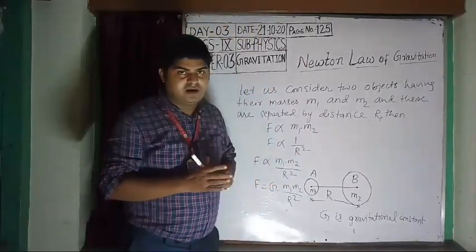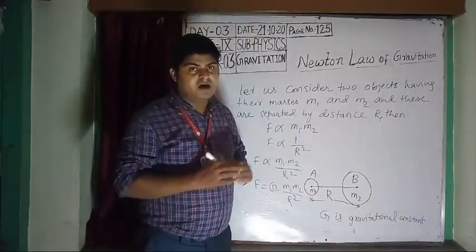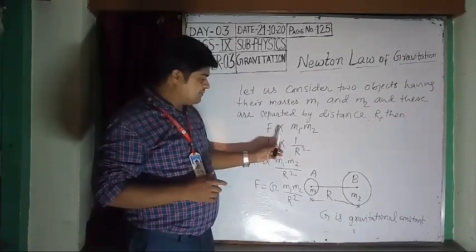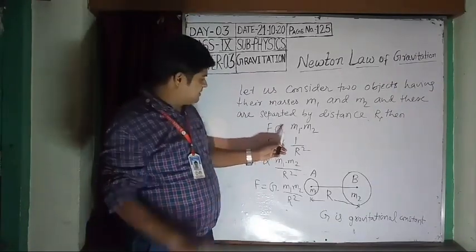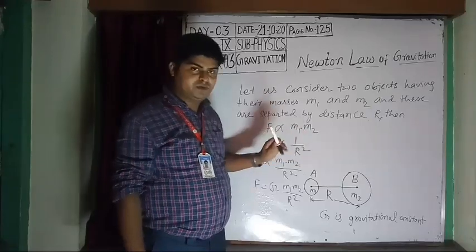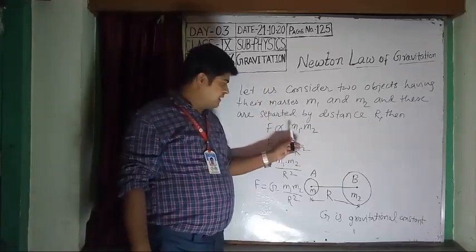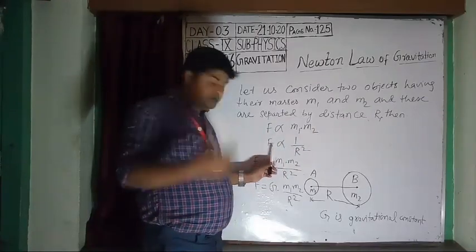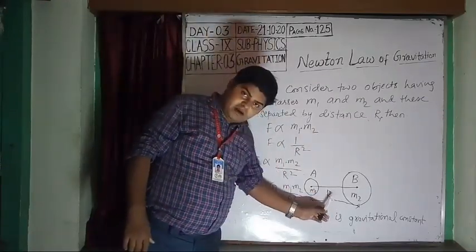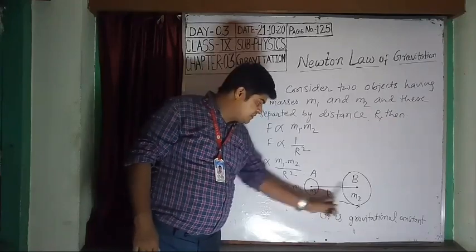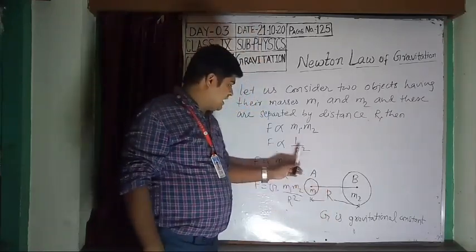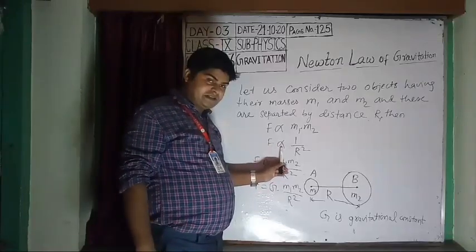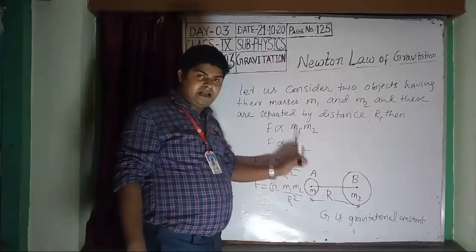Then the gravitational force F is directly proportional to the product of their masses, m1 into m2, and inversely proportional to the square of the distance between them. The distance between them is r, so F is proportional to 1 by r square.